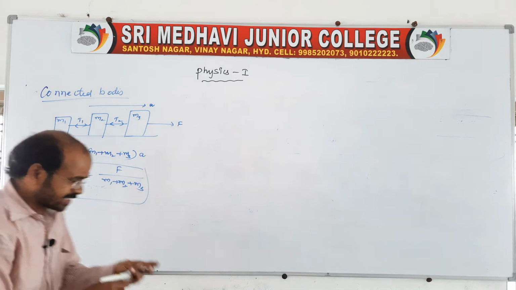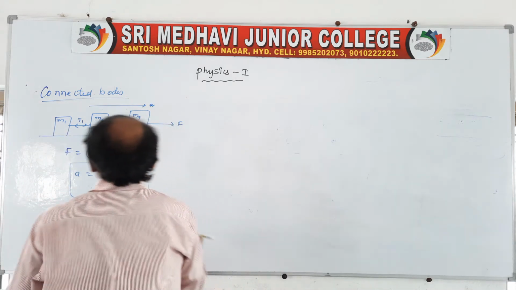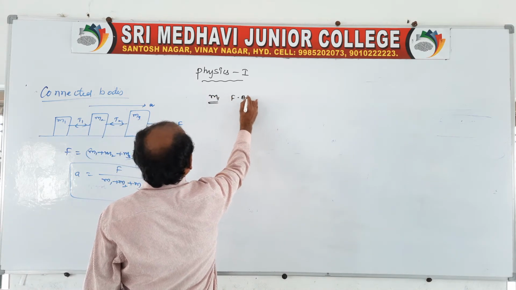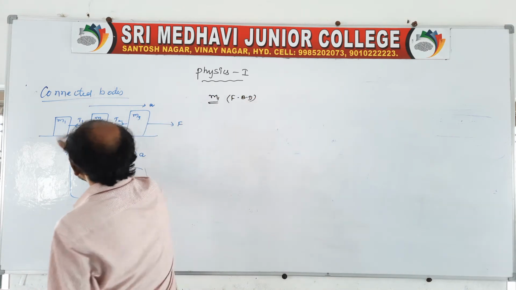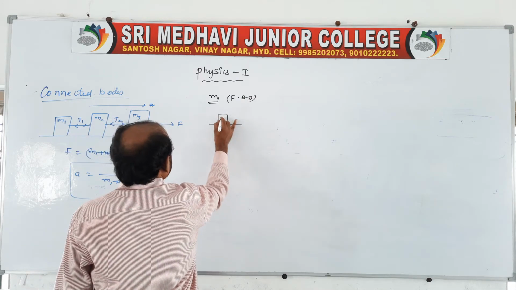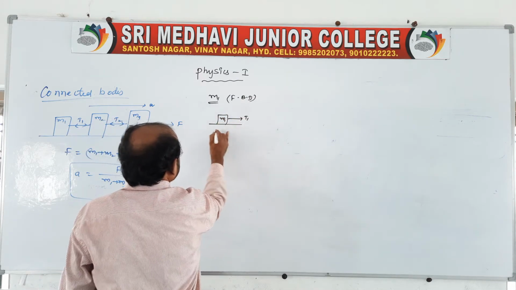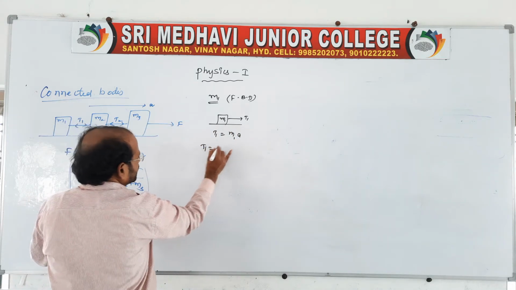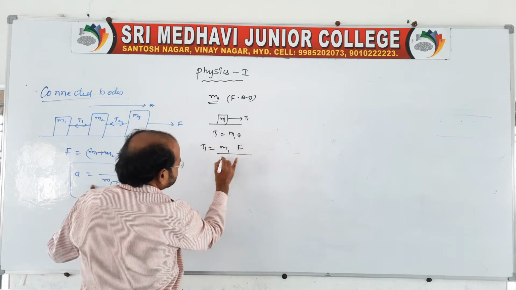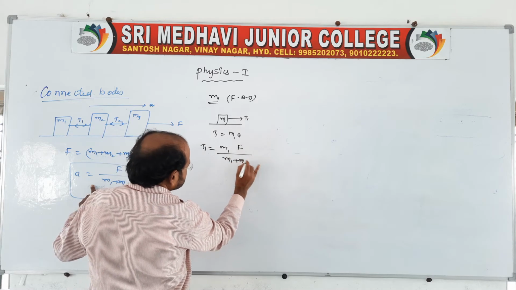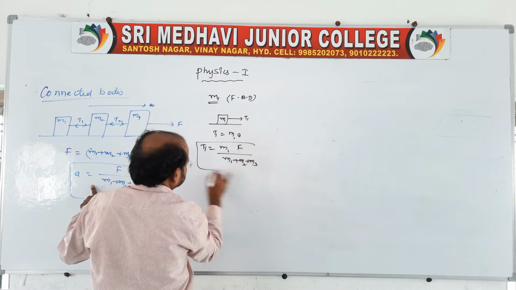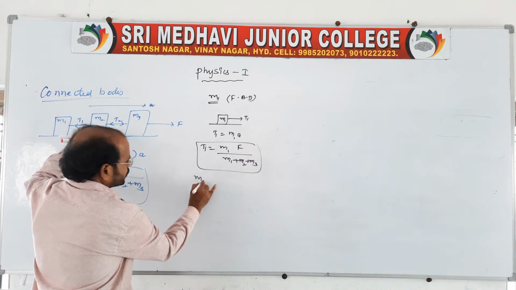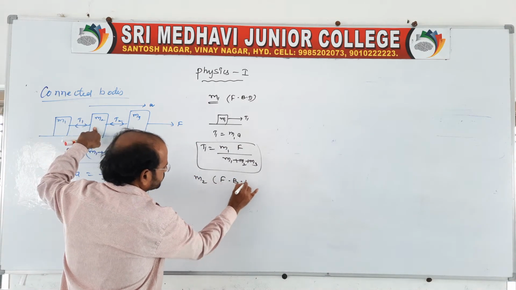Now again we should write free body diagrams. Take them one by one. First draw the free body diagram of the M1 block, then we will see. Take this M1 block, there is a tension T1 acting, so T1 is equal to M1A. What is A? Here you write M1 into F by M1 plus M2 plus M3, like this, the tension. Clear?